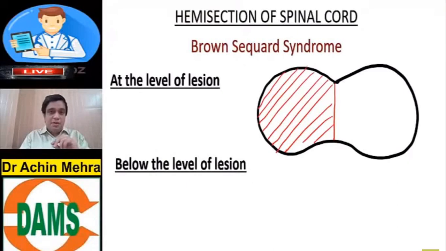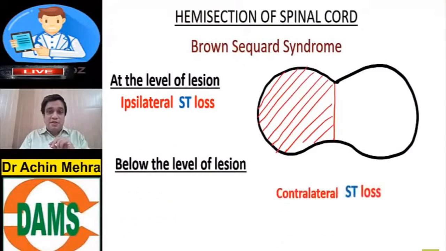If you remember this topic, at the level of the lesion, the spinothalamic tract is lost on the same side, ipsilateral. But below the level of the lesion, the spinothalamic is lost on the opposite side, contralateral.